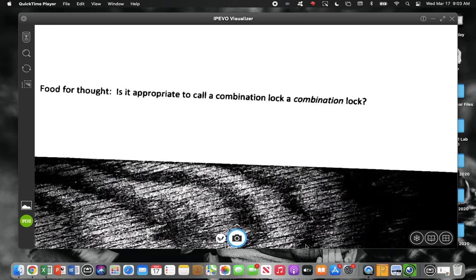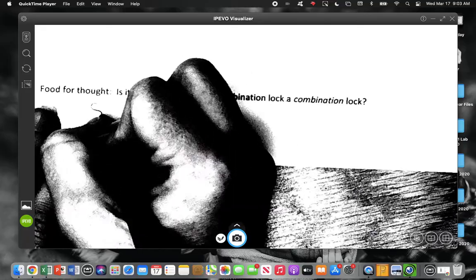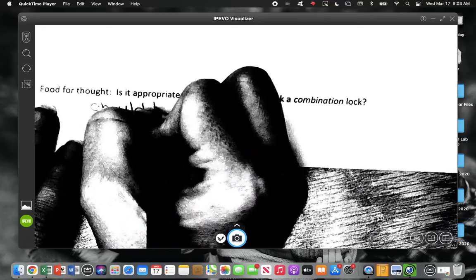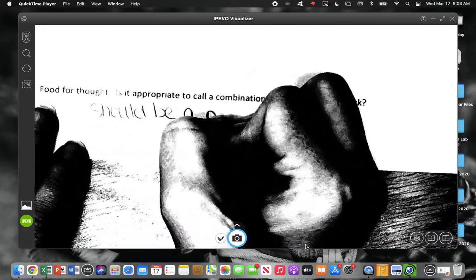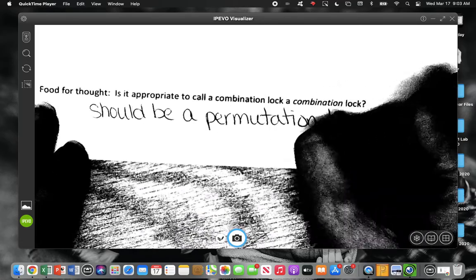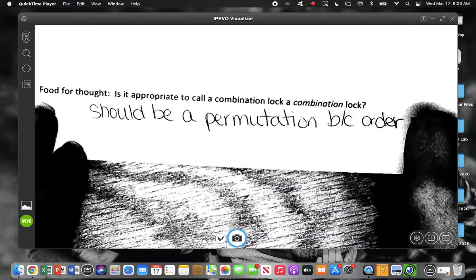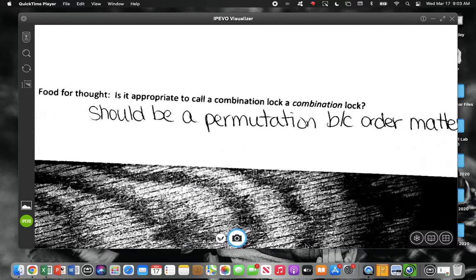Does the order matter when you do your locker combination? Technically, we probably should call it a locker permutation, because order matters. We didn't know that back then. No, order definitely matters.